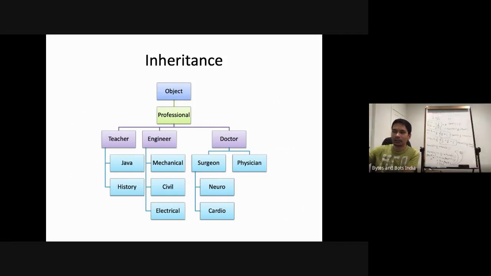So see how, let's say the professional deals with paying taxes, how automatically that trickles down to the child classes. Every child class has to pay tax on their income. And they do these common things, but they also do very specific activity. Like a cardiosurgeon can prescribe medication, can do surgery, but specializes in cardio. I hope it helped to understand inheritance, that we can inherit properties from our parent without rewriting it again and again.